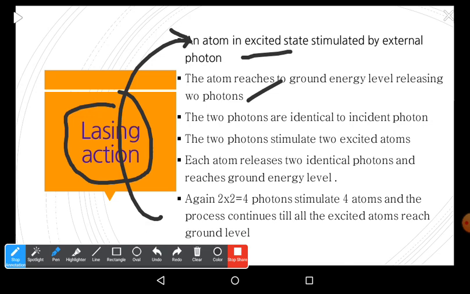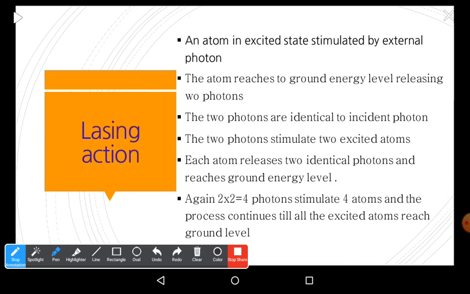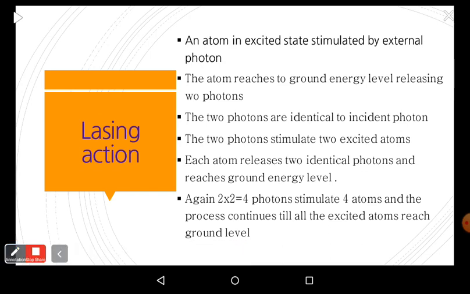These two photons strike two more atoms, and those atoms come down by releasing two photons each. So we have 2 multiplied by 2, 4 identical photons. These 4 identical photons again strike 4 more atoms, and the process continues. This is a chain reaction in producing the laser. This is very important, and this principle is used in stimulated emission. Let me explain it clearly.